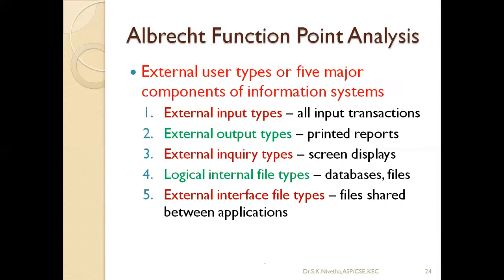And the next thing is Albrecht function point analysis. This requires 5 categories of inputs, like the complete project information is defined in terms of 5 values: how many external input types, how many external output types, how many external inquiry types, how many logical internal file types, and how many external interface file types.